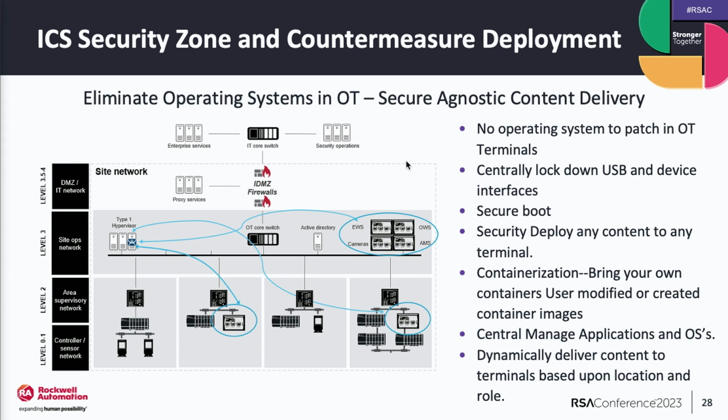You're going to a client-server type architecture where you can update the servers more easily, but your actual clients are thin clients, so it becomes much easier to secure them. You can go to containerization and really centrally manage all of your operator interfaces this way. It also enables you to lock down things like USB ports and make sure that the hardware is secured.